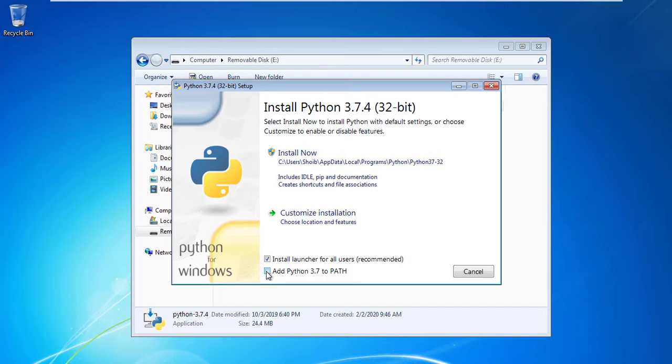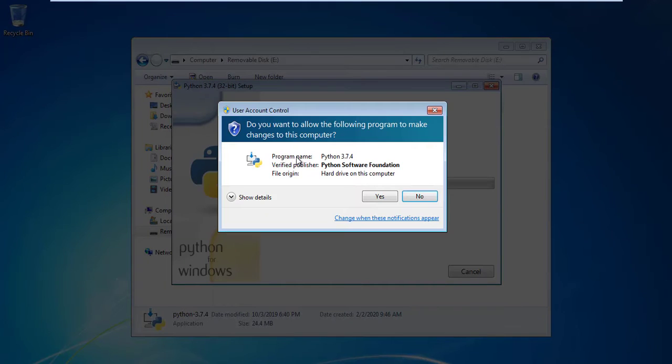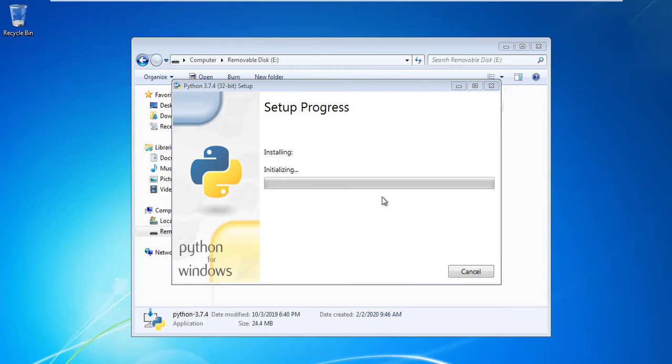It is important to click over there, and now click on install. It will take administrative permission, so click on yes and just wait. It will take a few seconds to install, depending on your system speed.